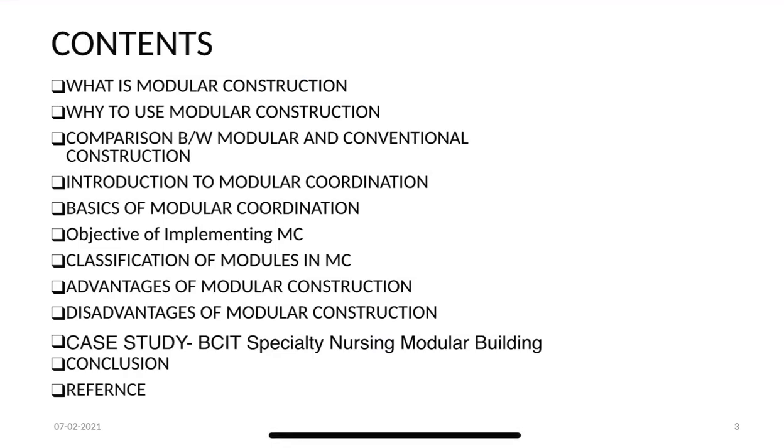It contains what is modular construction, why to use modular construction, comparison between modular and conventional construction, introduction to modular coordination, basics of modular coordination, objective of implementing modular coordination, classification of modules in modular coordination, advantages of modular construction, disadvantages of modular construction, case study, conclusion, and reference.